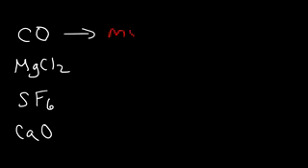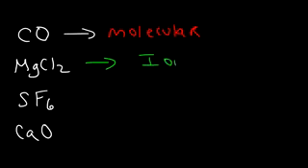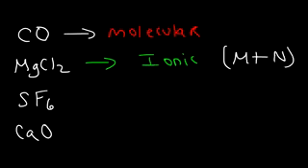This compound is molecular or covalent because carbon and oxygen are both nonmetals. Magnesium chloride is ionic because magnesium is a metal, chlorine is a nonmetal. Here we have two nonmetals. I'm going to use N for nonmetals and M for a metal.